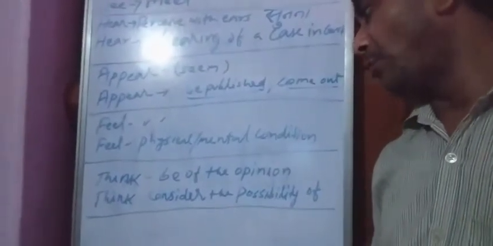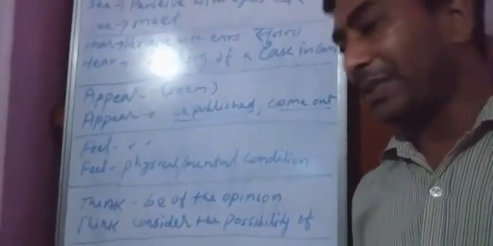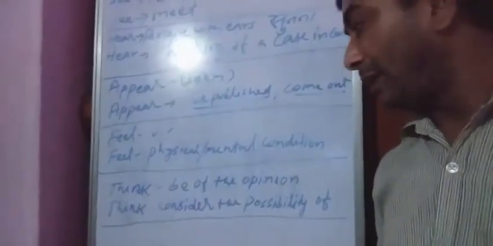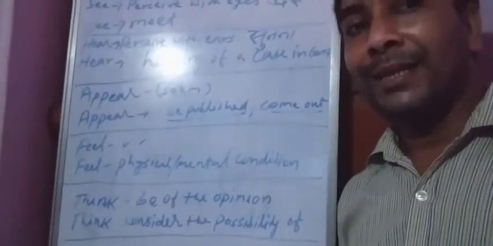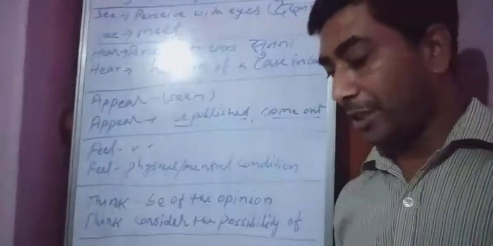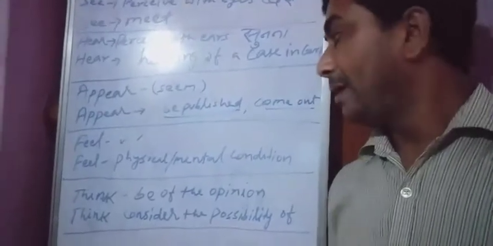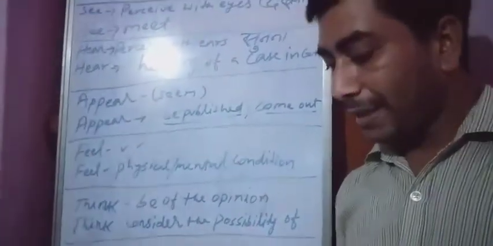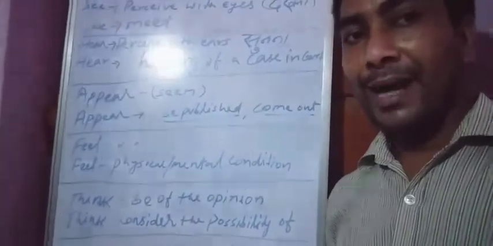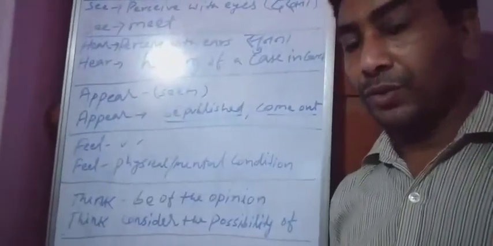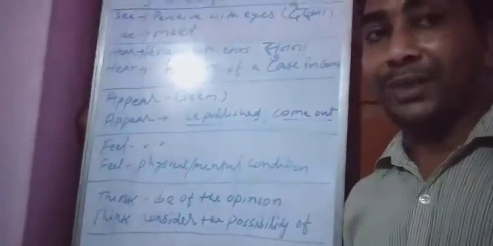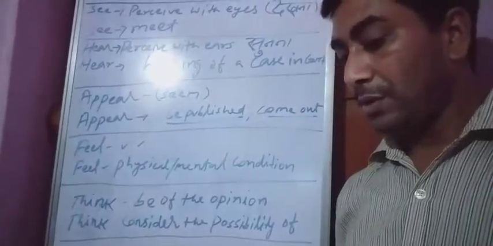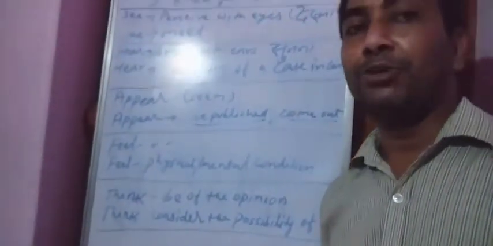Now think. Simple meaning of think is to be of the opinion. In simple meaning, always simple present is used. But when the meaning of think will be consider the possibility, in that situation, continuous tense can be used. Example, simple meaning first: I think I have done well. This is the right sentence, not I am thinking I have done well. This is wrong.